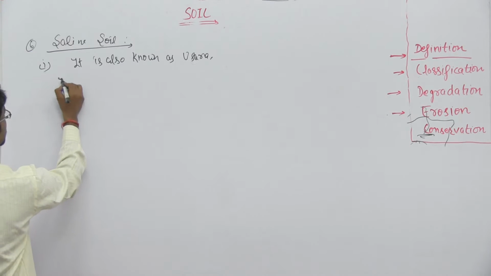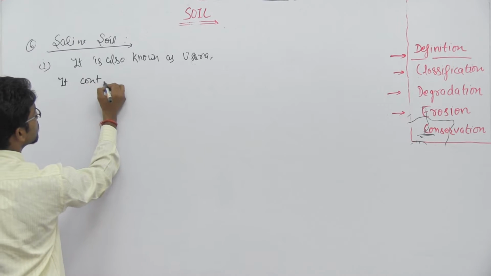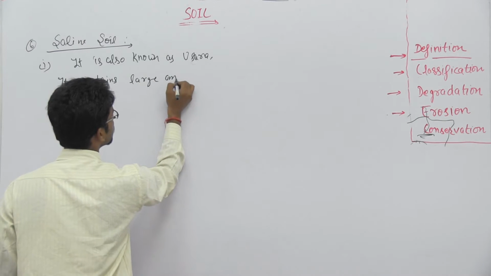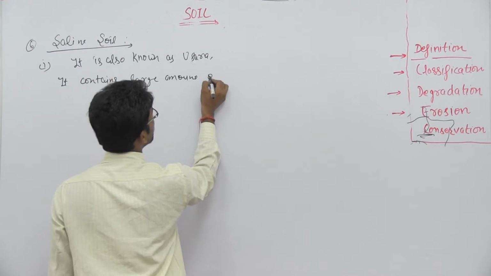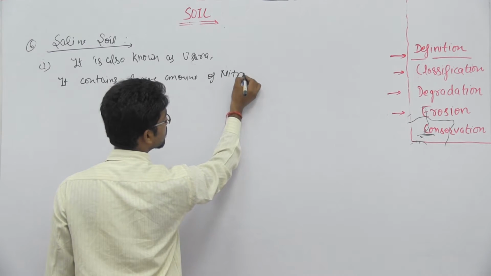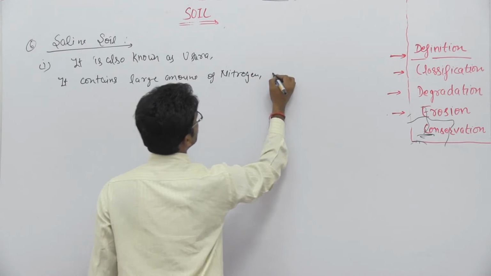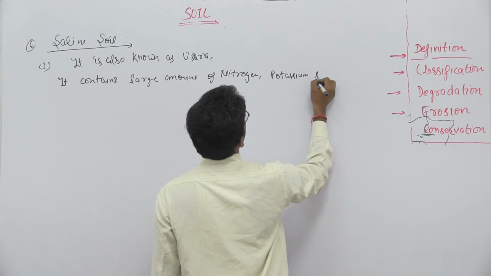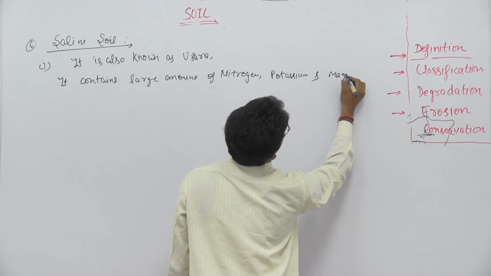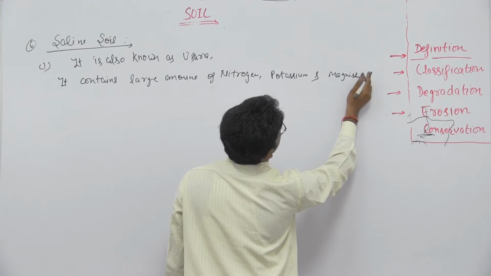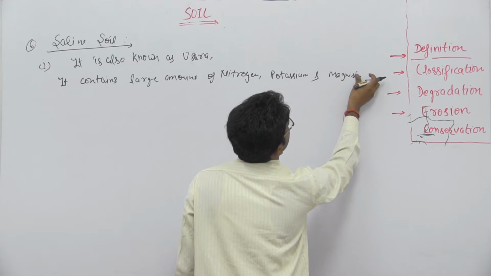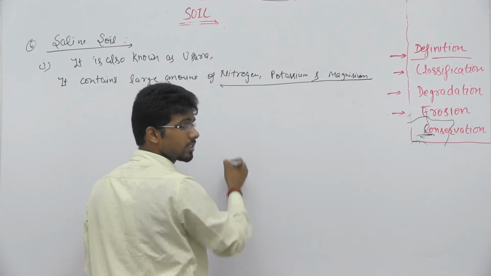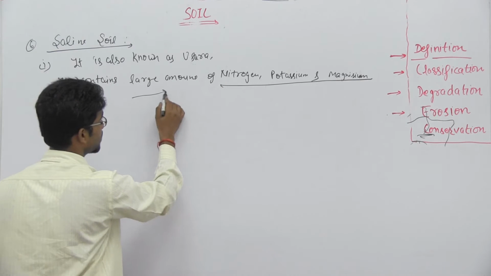It contains a large amount of nitrogen, potassium and magnesium. So because of all these contents, it has the large proportion of this.